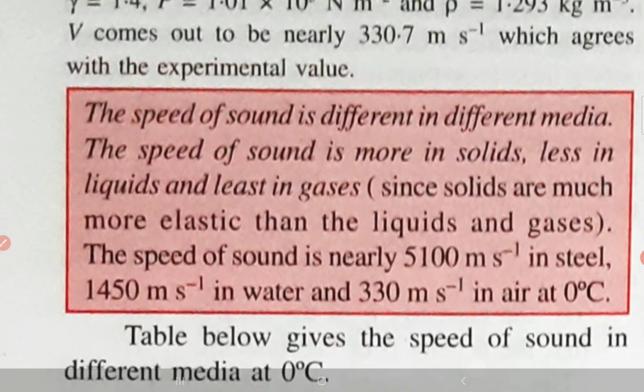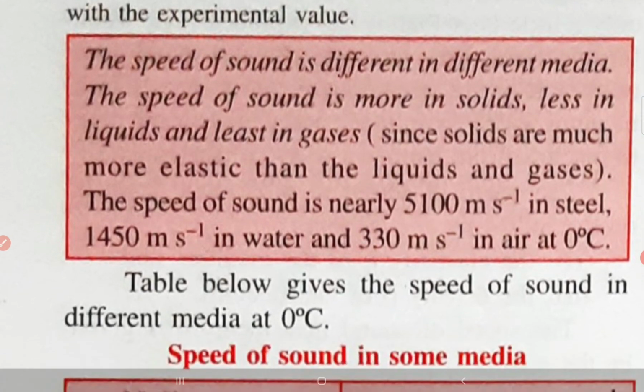Now the speed of sound is different in different media. The speed of sound is more in solids, less in liquids, and least in gases, since solids are much more elastic than liquids and gases. That means solid molecules have the ability to come back to their original position more properly than liquids and gases. So the elasticity of solids is more. The speed of sound is nearly 5100 meter per second in steel, 1450 meter per second in water, and 330 meter per second in air at 0 degree Celsius.